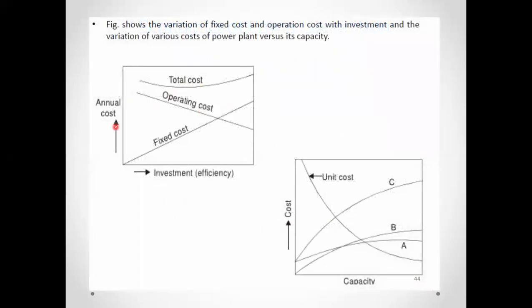This diagram shows the annual cost with respect to the efficiency. Here we can see the fixed cost gives a linear curve, because it is the fixed cost. And the operating cost you can see: as the efficiency increases, the operating cost will decrease, and the total cost is variable.